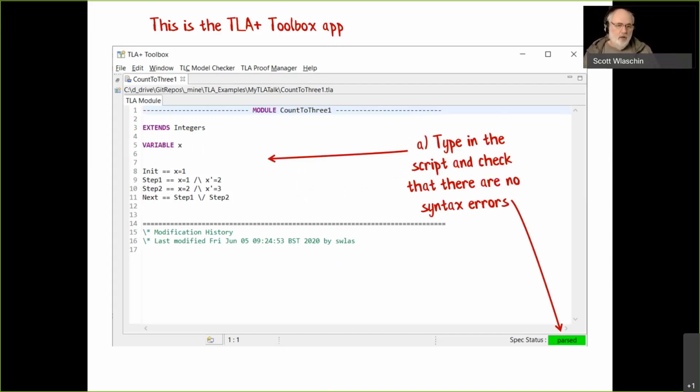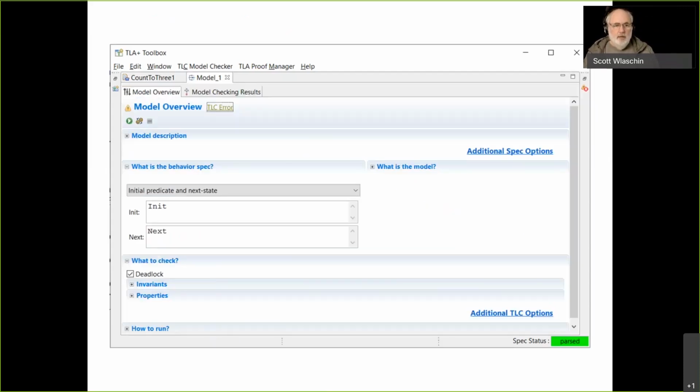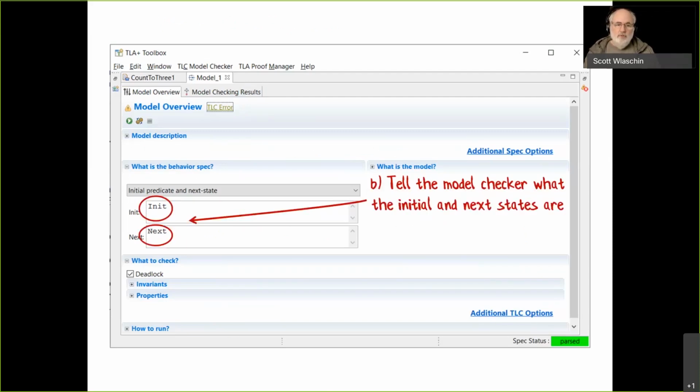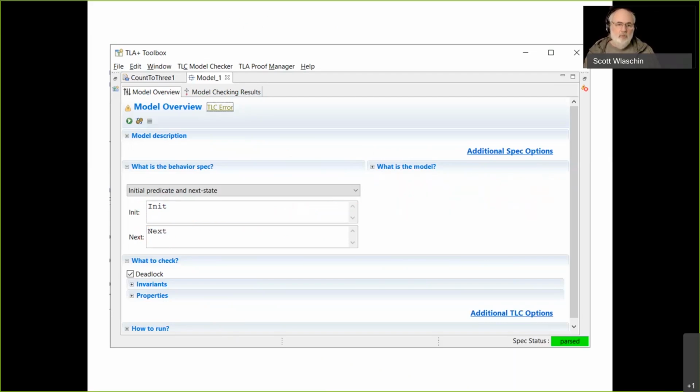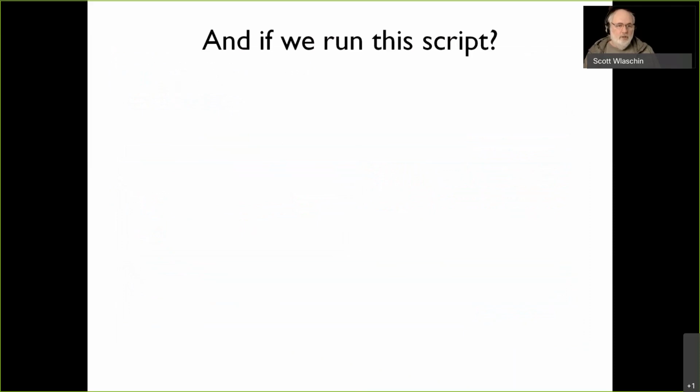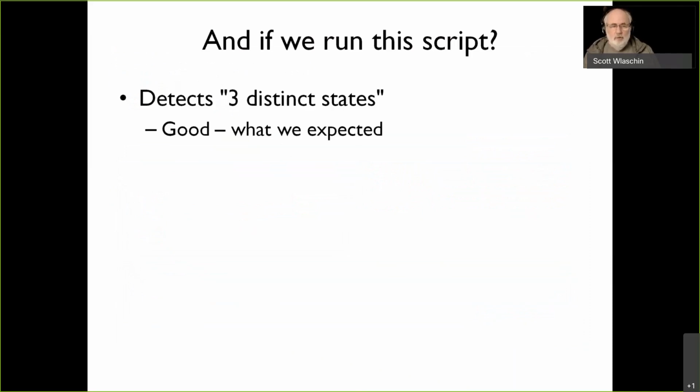Okay, so now we've got our code. Now we create a model, and for a model we have to say what's the first state and what's the next state, what's the state transition. So we just say to the model, okay, you start with init and all the possible things you can do are next. And then we click the run button and it runs the model checker. And what happens? Well, first of all, it detects that there are 3 distinct states, which is good. Hopefully there are 3 distinct states.